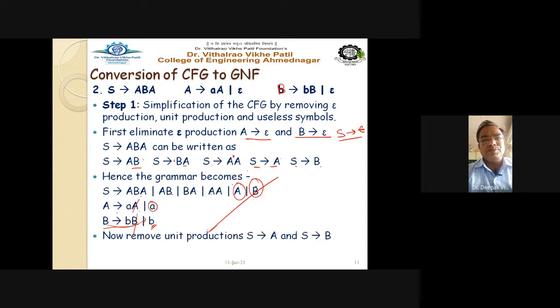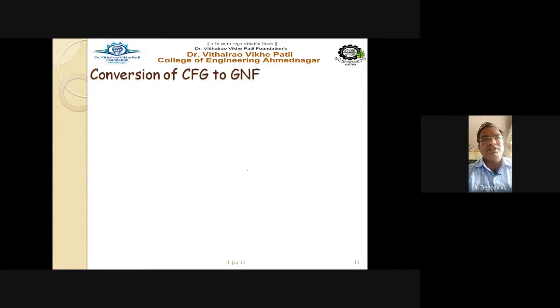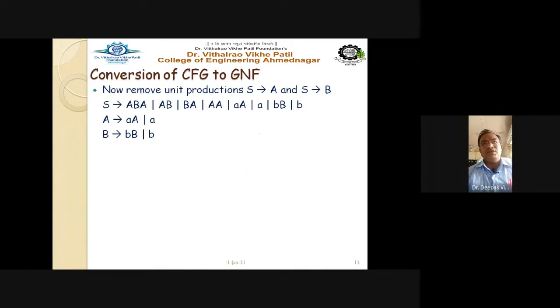Now remove the unit productions S gives A and S gives B by replacing them with their corresponding productions. So unit productions can be removed by this. A is nothing but our capital A, and B is nothing but the capital B. These two unit productions are replaced here, and our final grammar becomes this.